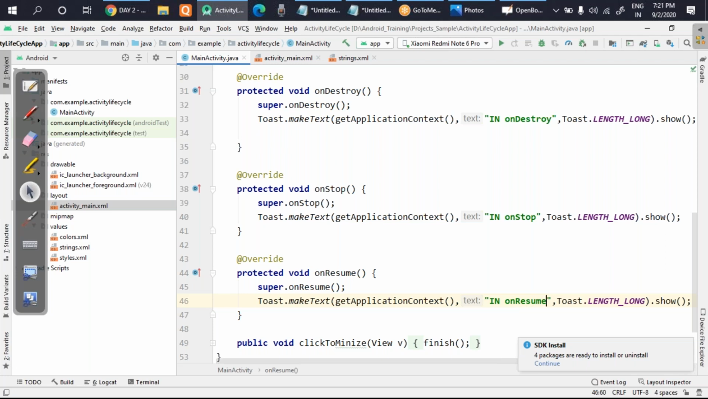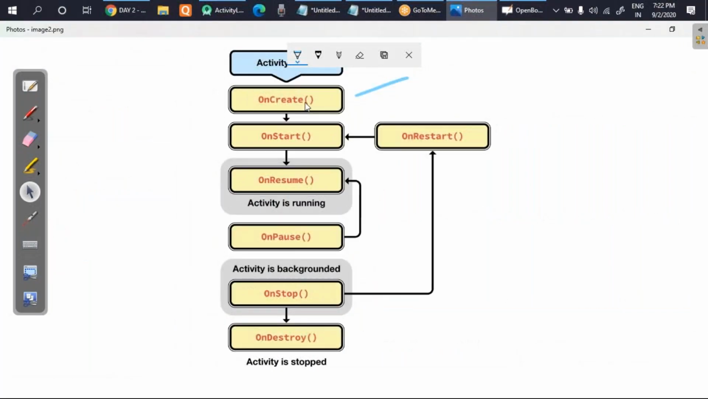Now when you save this, and after saving there's no error, you can directly run your program. You can see my smartphone is already connected. I just click on this run button, and as soon as it is executed, you will get the output. As soon as the app starts, onCreate will be executed. You have to observe very carefully because the messages will pass very fast.